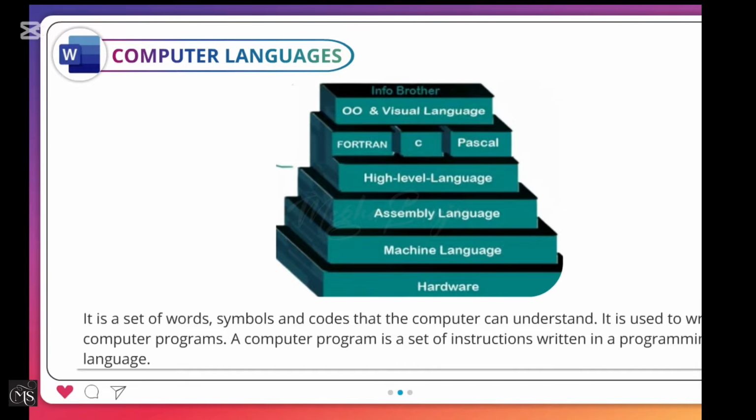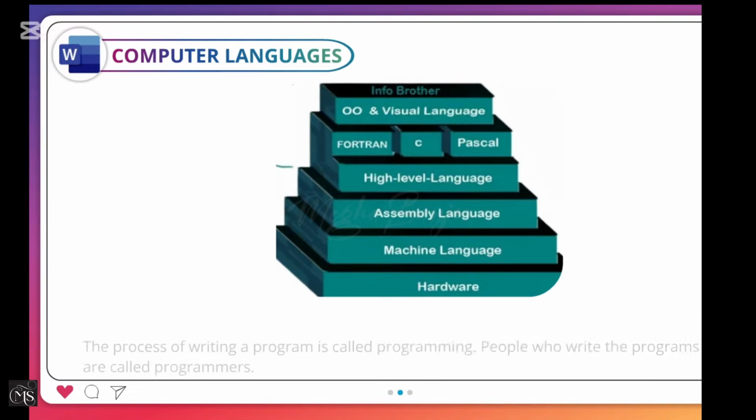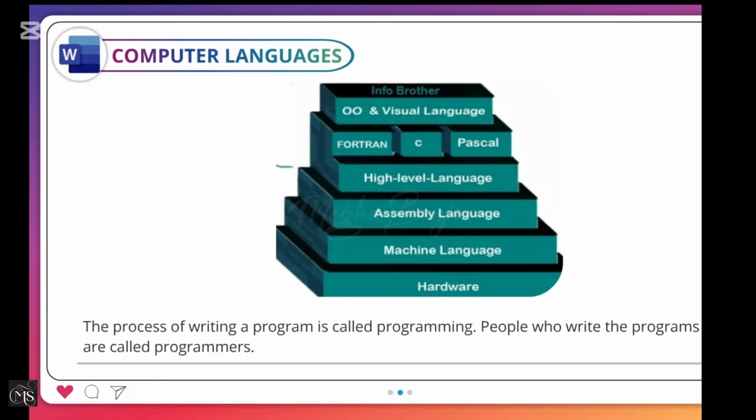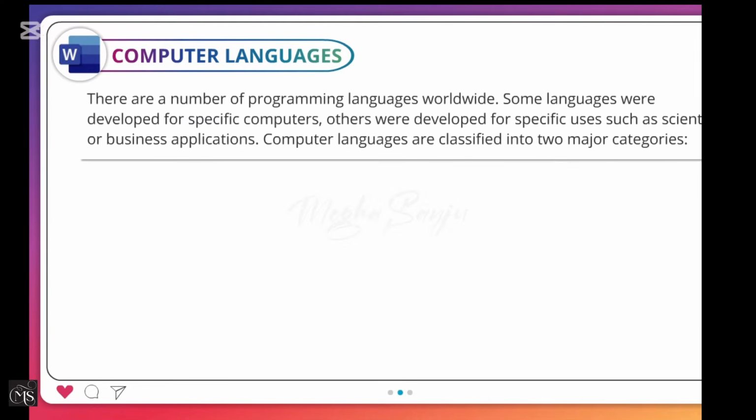A computer program is a set of instructions written in a programming language. The process of writing a program is called programming. People who write the programs are called programmers. There are a number of programming languages worldwide. Some languages were developed for specific computers. Others were developed for specific uses such as scientific or business applications. Computer languages are classified into two major categories.